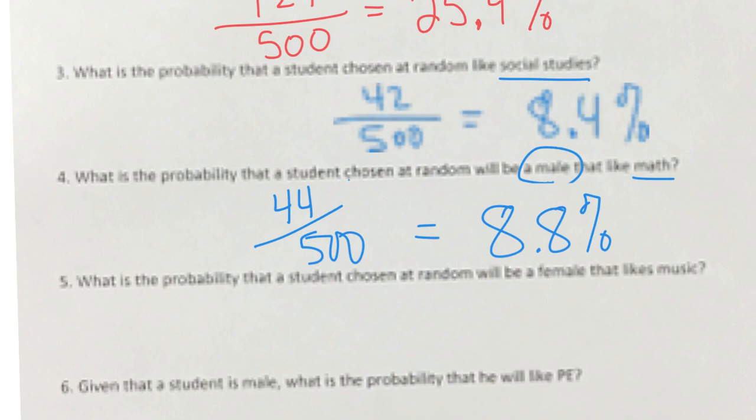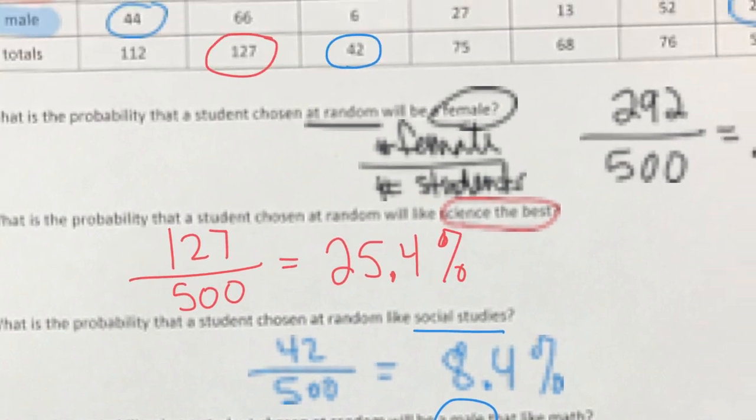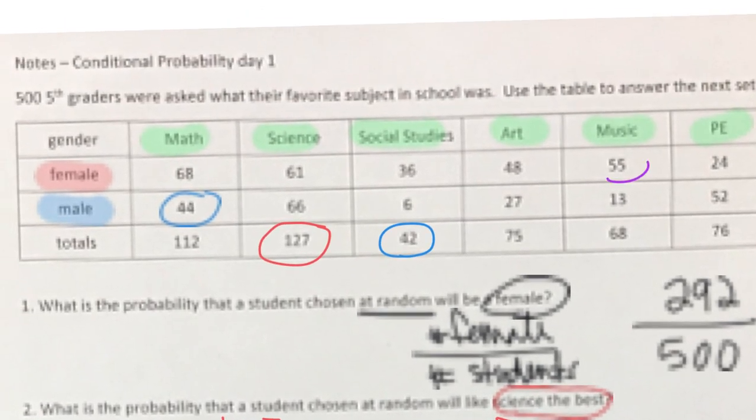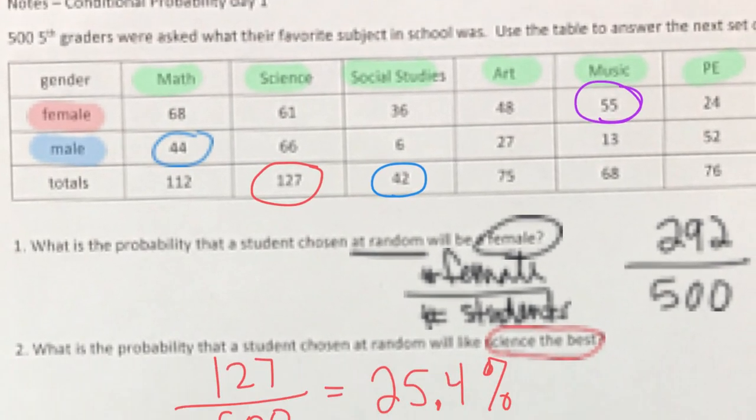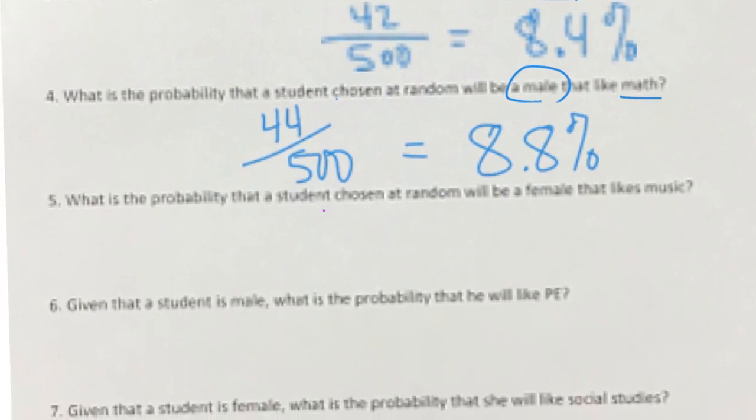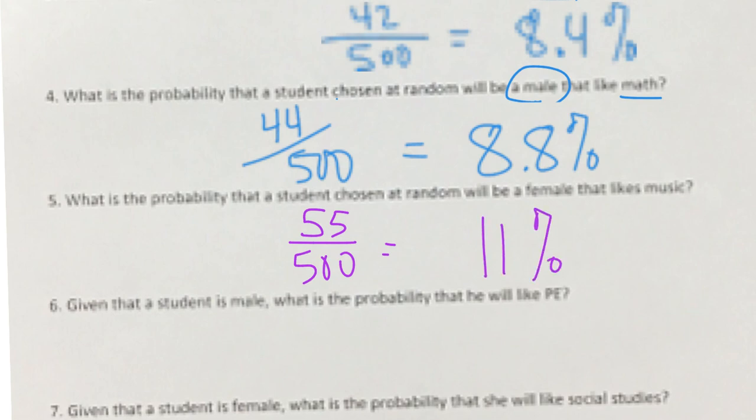Okay, so then number 5, what about a female? So we're looking at the females that like music. Females that like music are 55 out of 500. 55 out of 500 is 11%. Right? So we're using our table to find these values and compare them to everything.